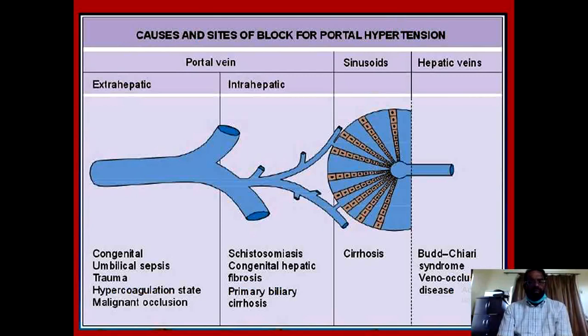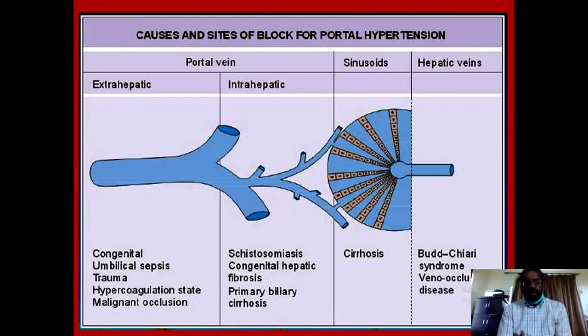So this diagram shows the main types of portal hypertension and the important etiological factors which are associated with these various types. Extrahepatic, prehepatic, is mainly caused by congenital abnormalities, conditions which lead to umbilical sepsis, and conditions which are associated with hypercoagulation, and in addition trauma and malignancy may also be responsible. The intrahepatic causes mainly include